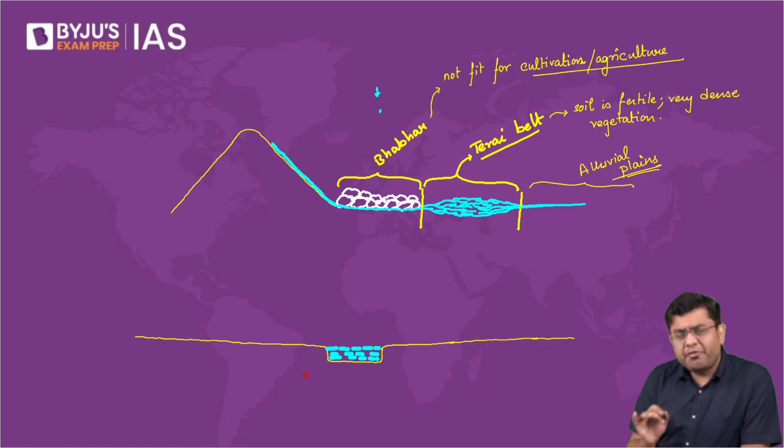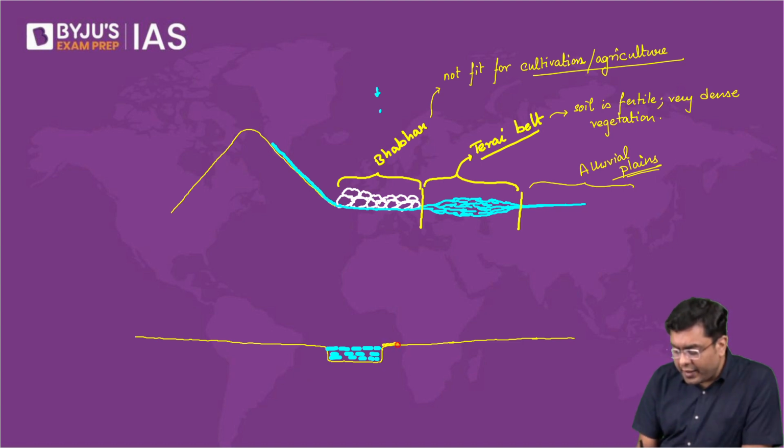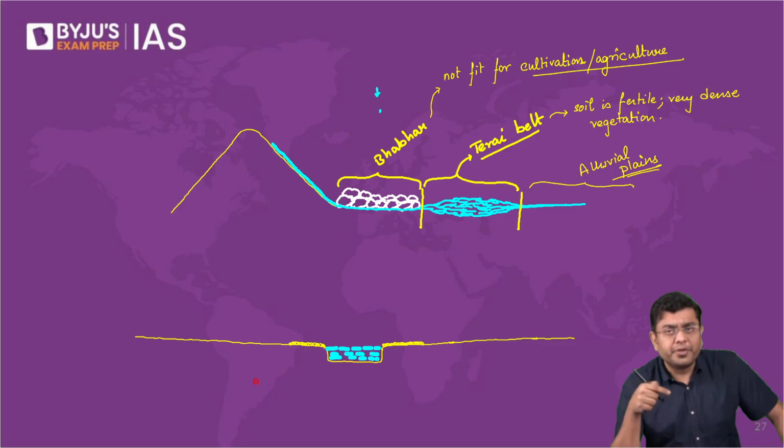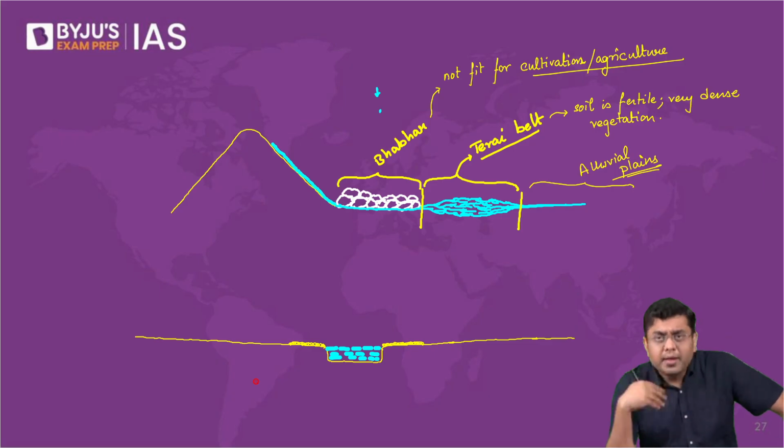But even if it doesn't get flooded, the deposits you will find continuously being dumped in the surrounding areas of the river, few kilometers, few tens of kilometers from the riverside. So these are the newer deposits which are carried out on a daily basis, on a monthly basis. These are the deposits which are brought by the river.